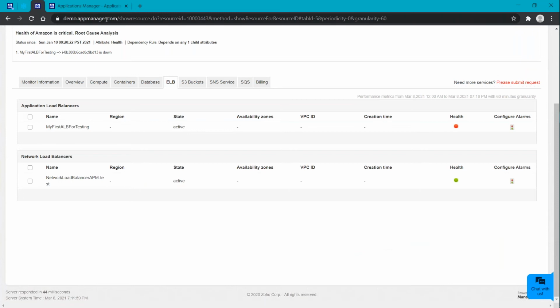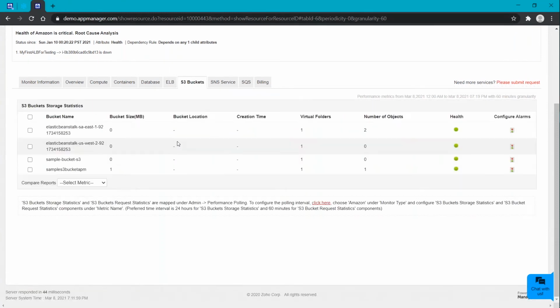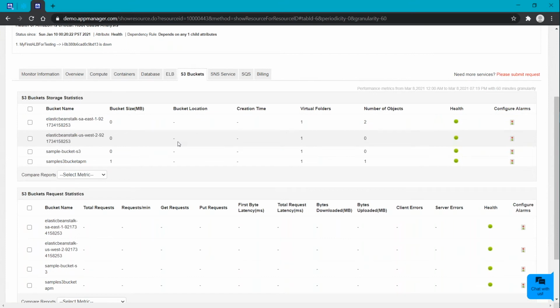The next one we will be seeing is regarding S3 buckets. So Amazon Simple Storage Service monitoring will let you know about the details regarding the storage and request tabs. Here we will be focusing on the virtual folders and number of objects, and the bucket related information can be monitored efficiently here.